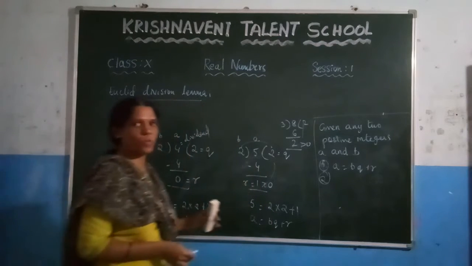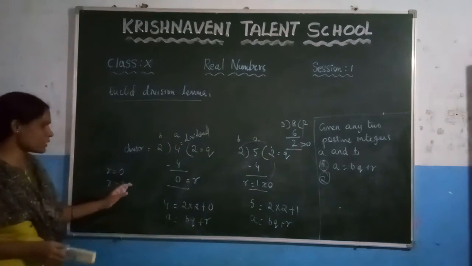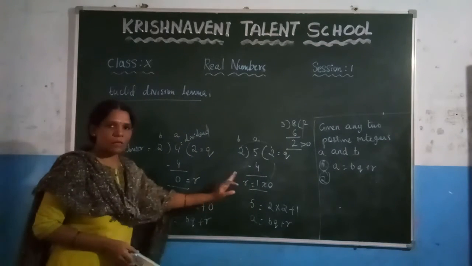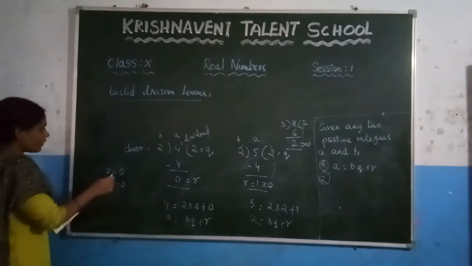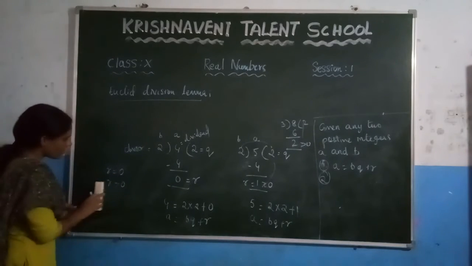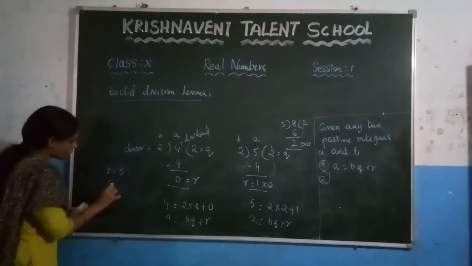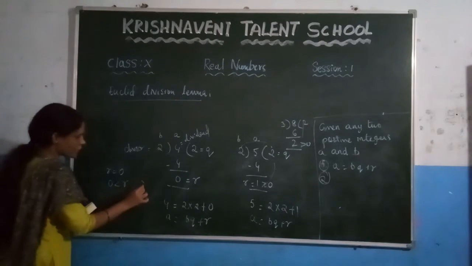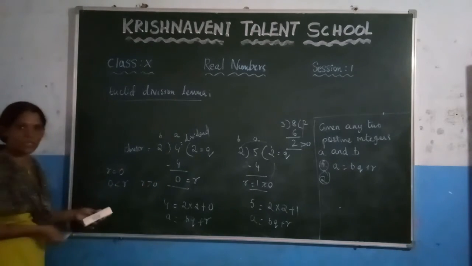So consider any two positive integers. The remainder can be 0 or it can be greater than 0. So here we are getting one equality and one inequality. How can you write this? We can write it as r greater than 0, or you can write it as 0 less than r.